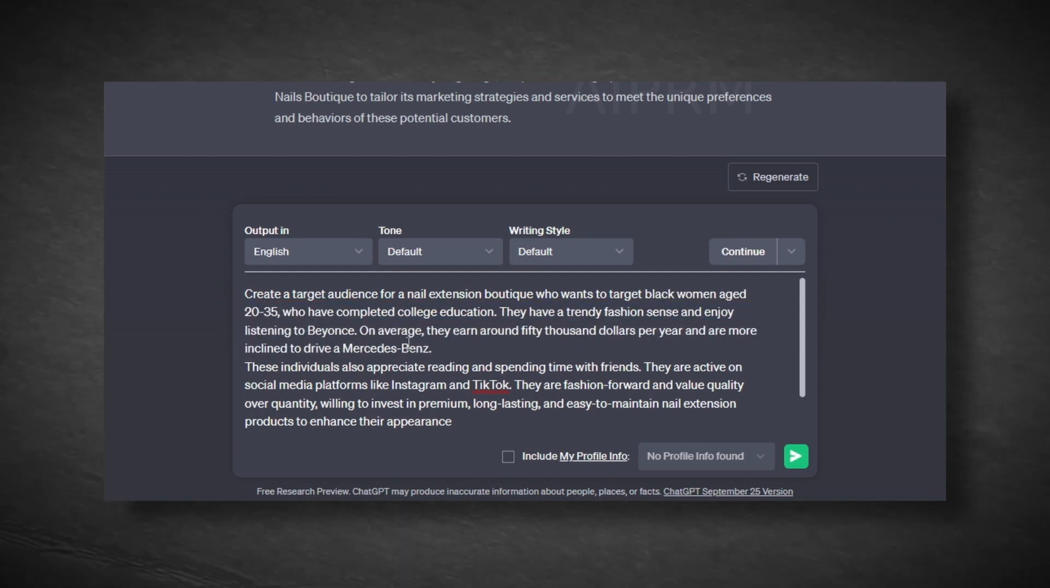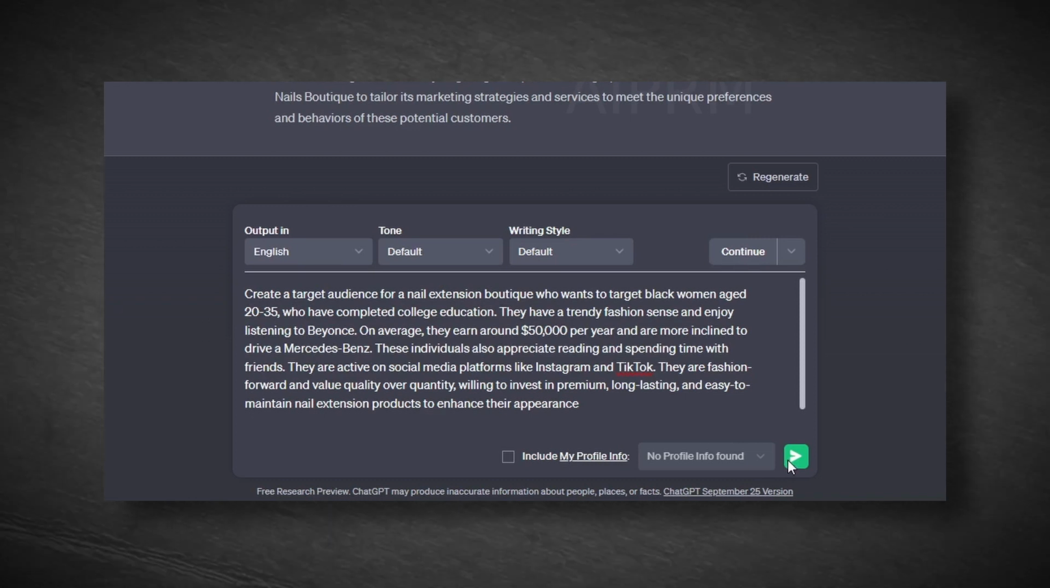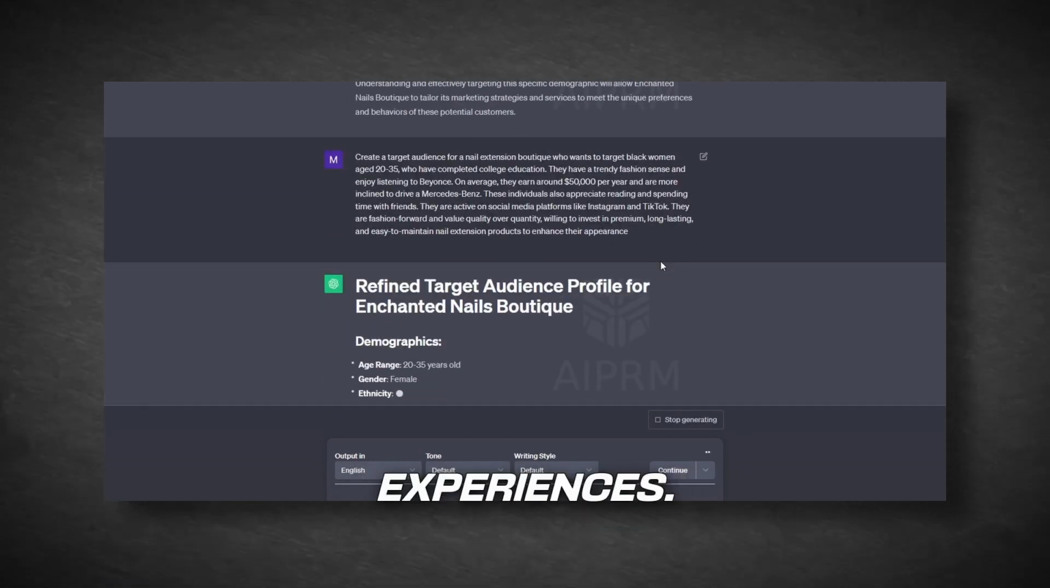Our ideal customers are Black women aged 20 to 35 who have completed college education. They have a trendy fashion sense and enjoy listening to Beyoncé. On average, they earn around $50,000 per year and are more inclined to drive a Mercedes-Benz. These individuals also appreciate reading and spending time with friends. They are active on social media platforms like Instagram and TikTok. They are fashion-forward and value quality over quantity, willing to invest in premium, long-lasting, and easy-to-maintain nail extension products to enhance their appearance. Furthermore, they are active in their communities and seek new experiences.